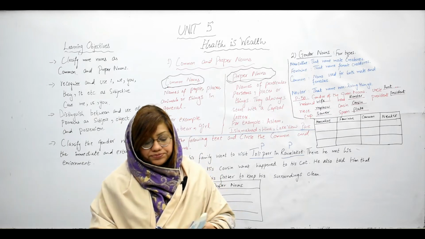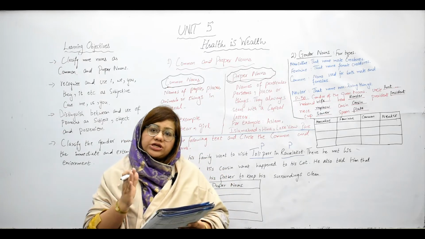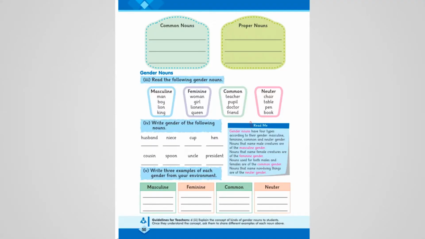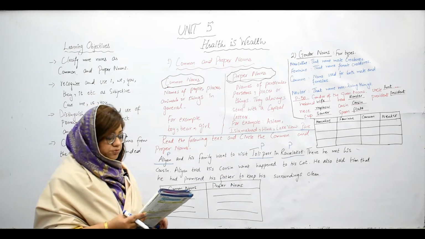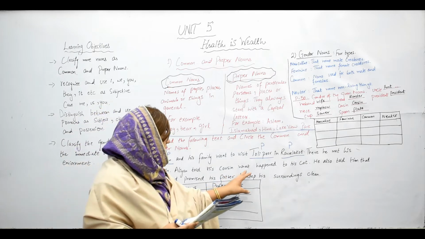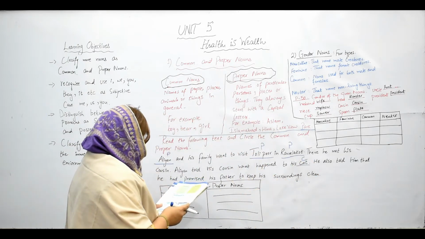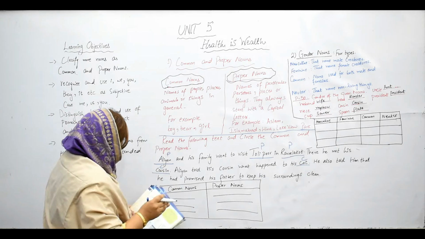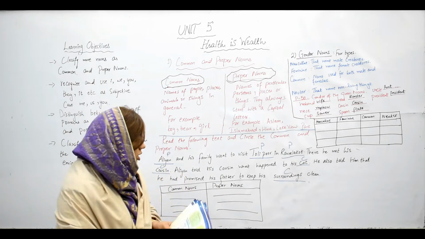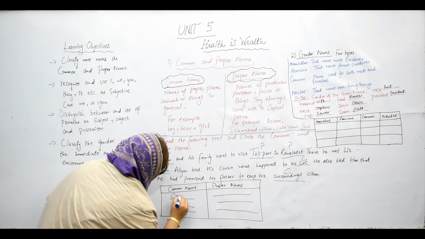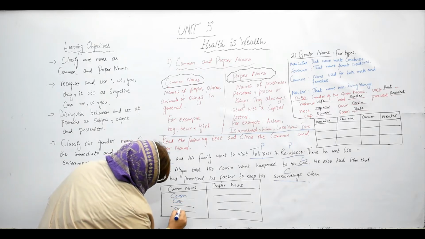Now listen, students. Here on page number 50, there are two tables given to you where you need to write the common nouns and the proper nouns. Now here you can see I have already made this box. The common nouns we need to write in this table. You can see that cat is a common noun. Here you can see that cousin is a common noun. Here you can see that surroundings is a common noun. So I am writing here cousin. I am writing here cat. I am writing here surroundings.